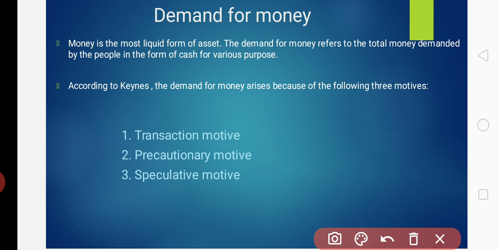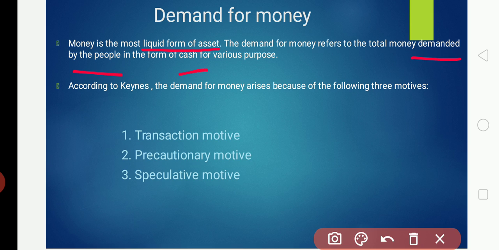So money is the most liquid form of asset. It means anywhere we go, very easily we can buy goods and services with the help of money. So it is called the liquid form of asset. So what does the demand for money refer to? The total money demanded by the people in the form of cash for various purposes.